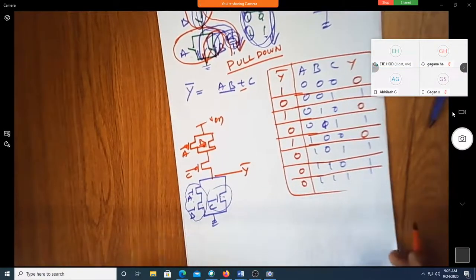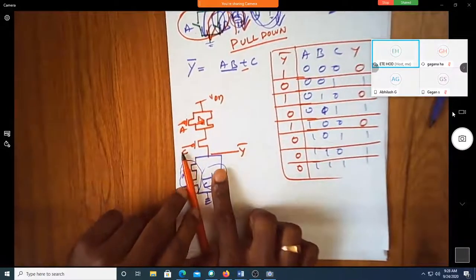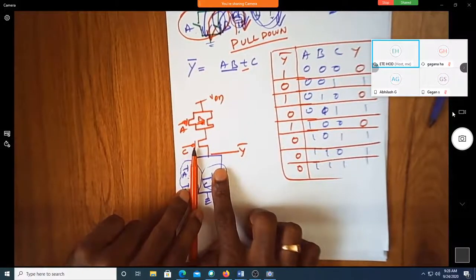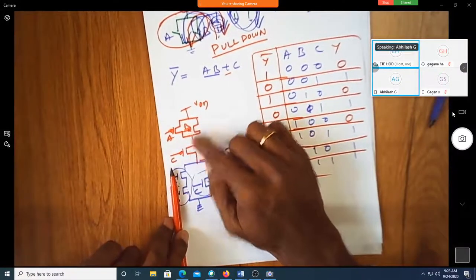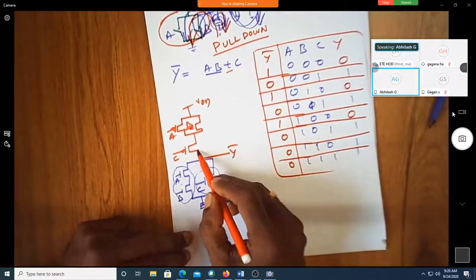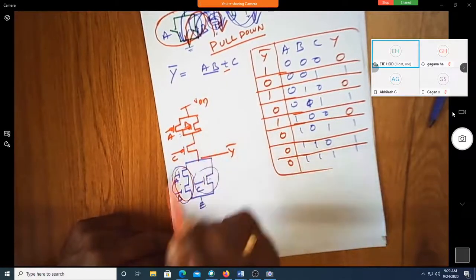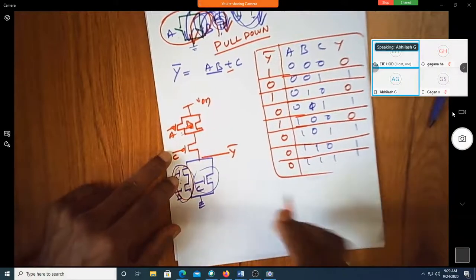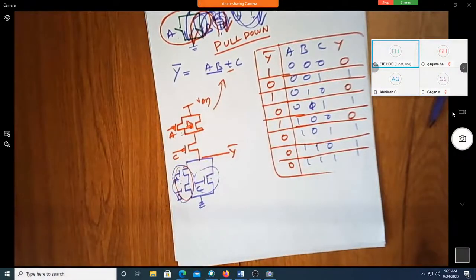Correct? Yes, sir. Now, are these two segments parallel here? Yes, sir. So have they become series? Yes, sir. Now you had only one C, that is only one here, but these two are in series, so they actually become parallel. So this is the implementation of Y bar equals A, B plus C.